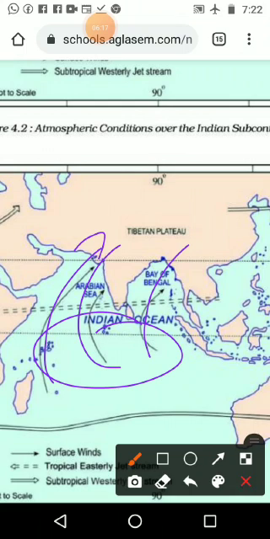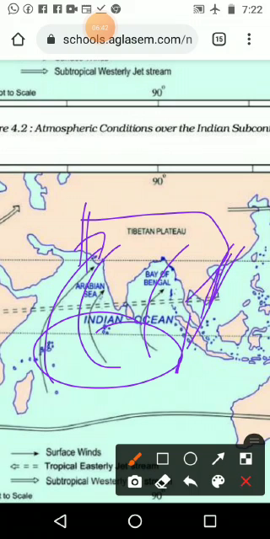Not only the Indian subcontinent we want to say, and we have discussed in the 6th or 7th standard what the subcontinent means. Afghanistan, Pakistan, India, Bangladesh, then Myanmar, Nepal, all together, even up to Indonesia, from here to here it was known as the Indian subcontinent. So the wind is moving to the Indian subcontinent, not only to India. Don't think it is only coming to India. We are going to study about India only, but it is coming to the Indian subcontinent. That is the first thing we want to understand.